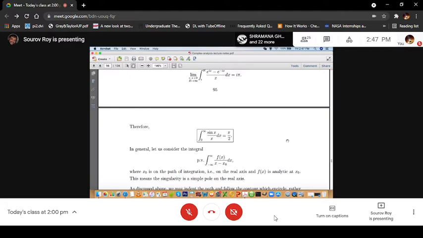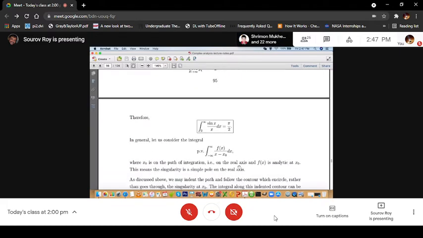Now in general we want to consider the principal value integration from minus infinity to plus infinity of f(x) by x minus x0 dx, where x0 is on the path of integration, that is, on the real axis, and f(x) is analytic at x equal to x0, like the one we discussed just now, e to the power ix by x.